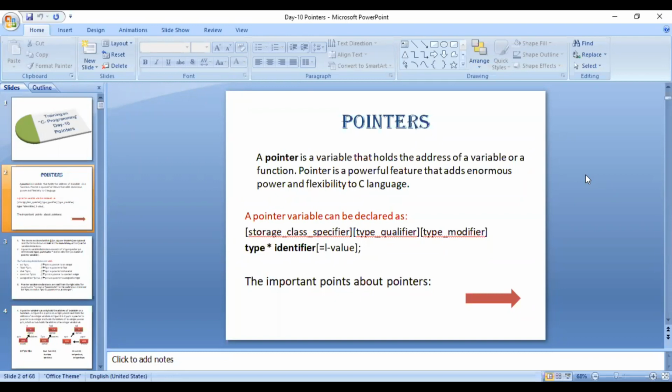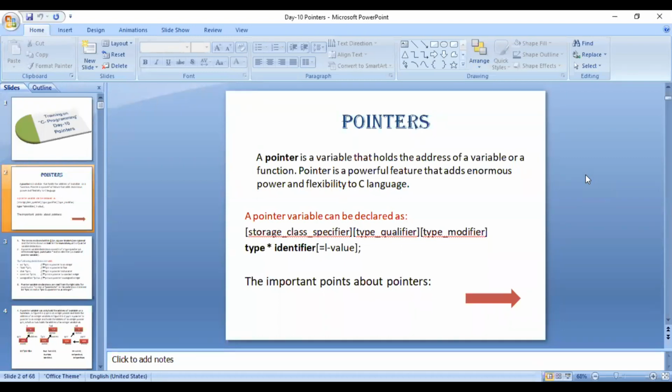In Python, there is something called object ID, which you can consider acts like pointers, but it is not actually pointers. Internally, it is not giving you the actual addresses. But in C, pointers are very powerful tool by which you can actually get the addresses where your variables and functions are being stored in the primary memory.